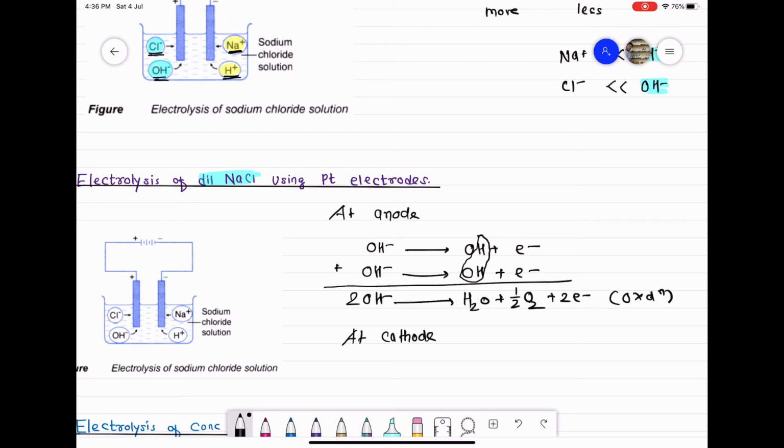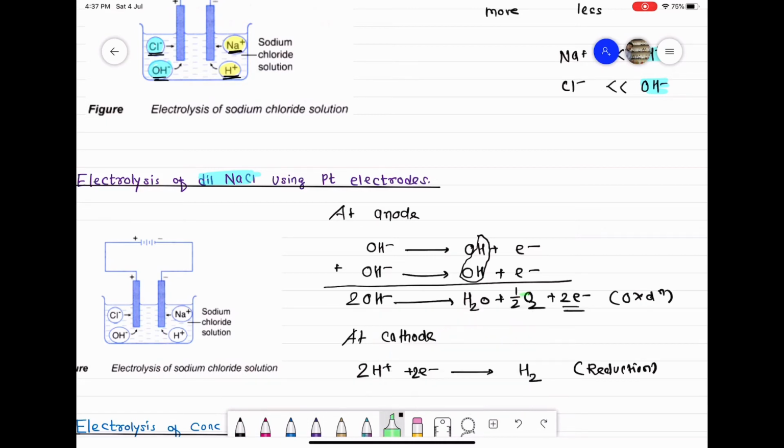Class, similarly at the cathode, preference goes to H plus ions over Na plus ions. So at the cathode, H plus plus electron gives H. To balance, 2 electrons, I write 2H plus plus 2 electrons gives H2. The reaction is reduction.